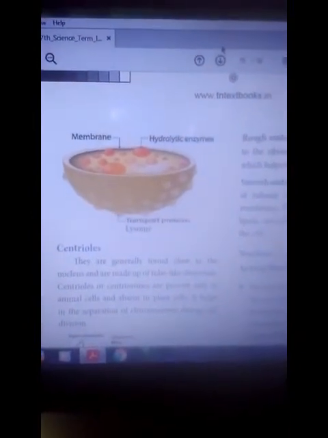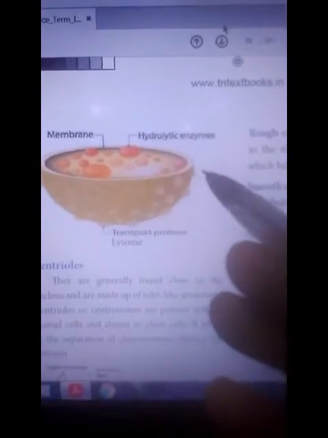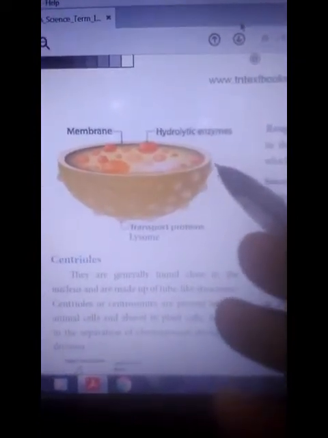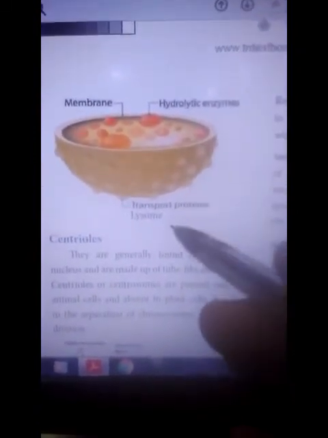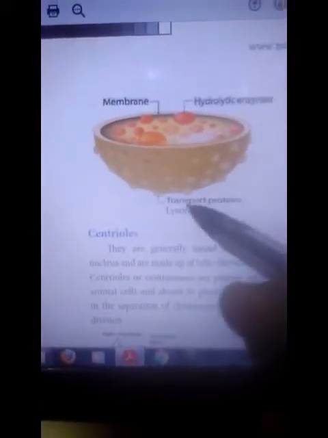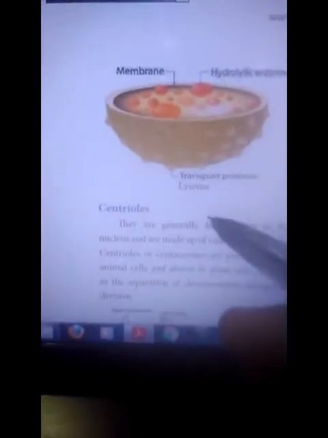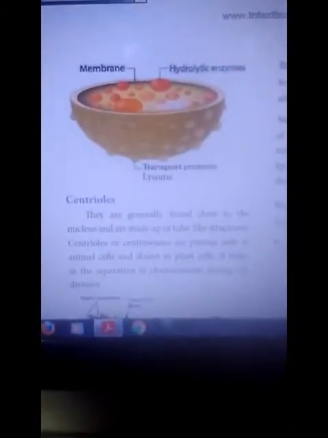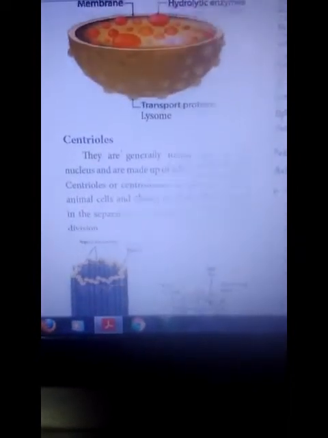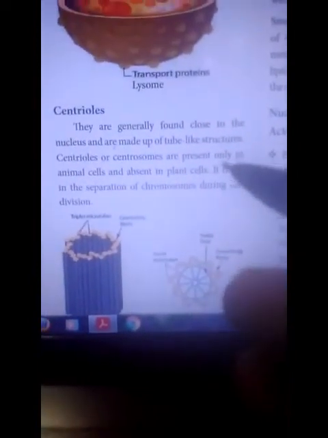This lysosome structure shows the membrane. Next, hydrolytic enzymes, secreting hydrolytic enzyme. Next, transport protein. These all are lysosome organelles. Next, centrioles. They are generally found close to the nucleus and made up of tube-like structure.